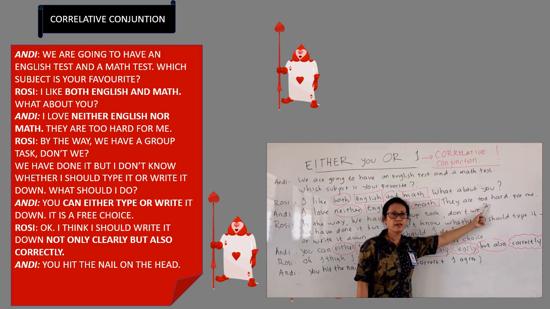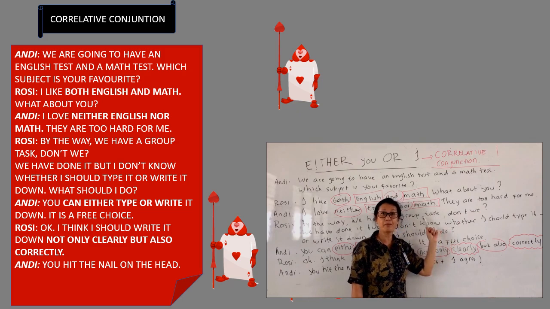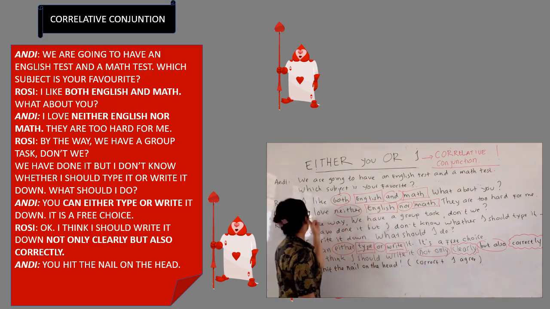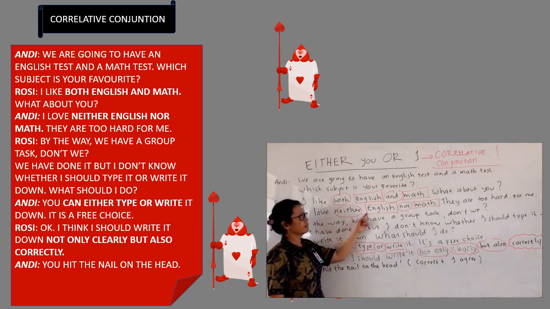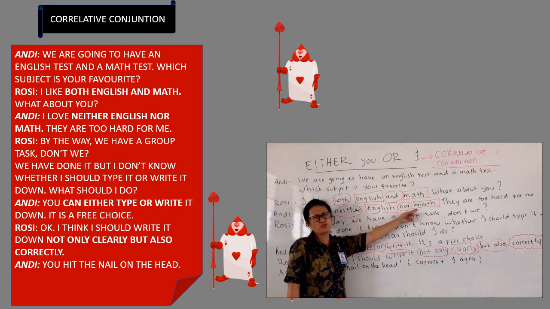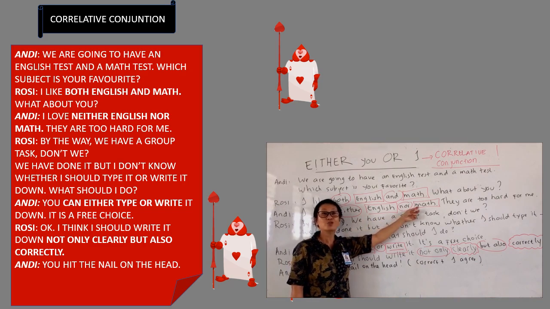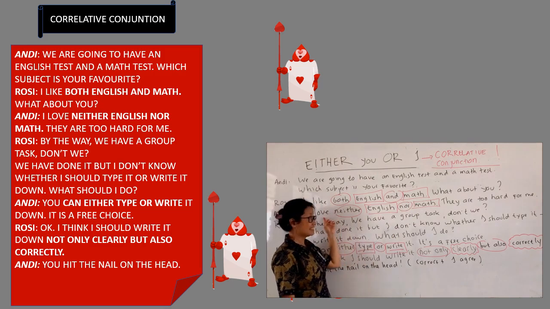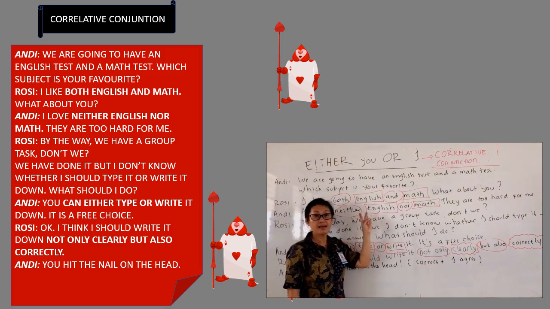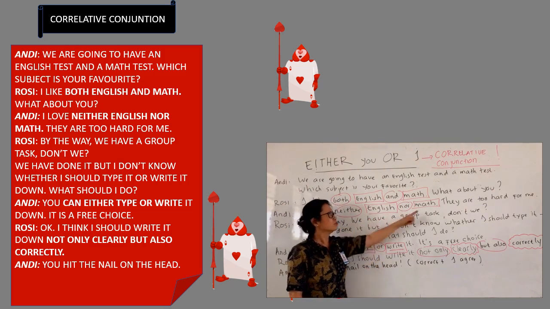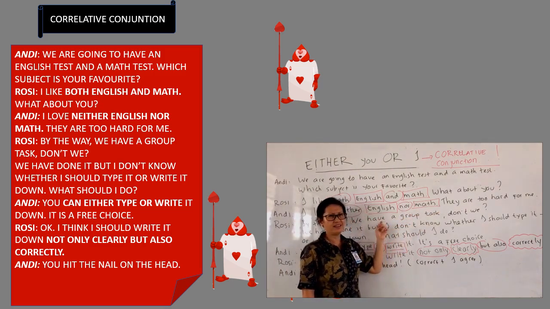So do you think he likes English and math or not? Let's see. I love neither English nor math. Too hard for me. So, Andi suka atau tidak suka? Ya, so Andi tidak suka kedua-duanya. Because terlalu susah bagi dia.